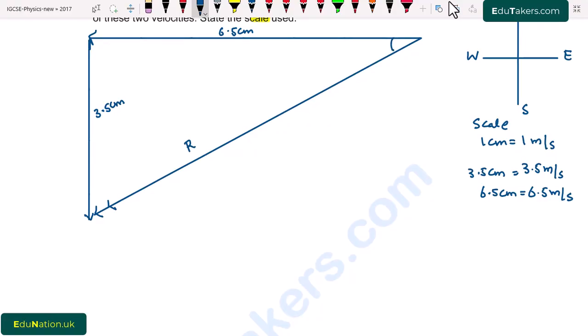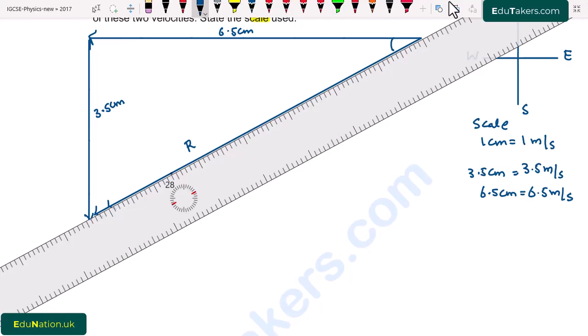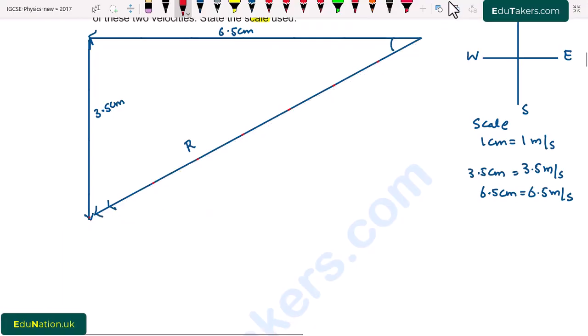So first of all, we have to find out the magnitude of the resultant vector. We can find it in two ways. First of all, I use a ruler and find the length of the resultant vector. So I will do the same thing. Here it is 1 centimeter, 2, 3, 4, 5, 6, 7 and almost 7.5. So the resultant vector has magnitude 7.5 centimeter.